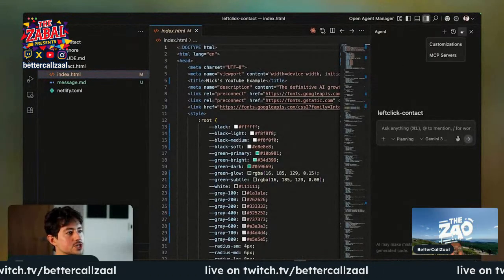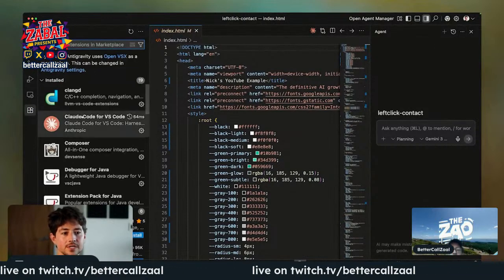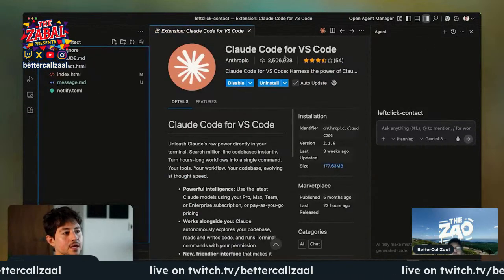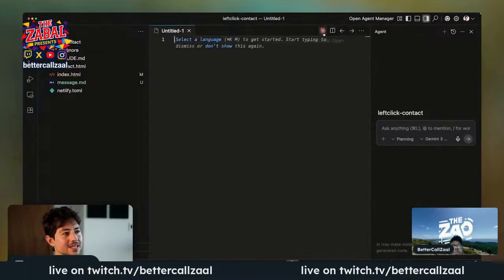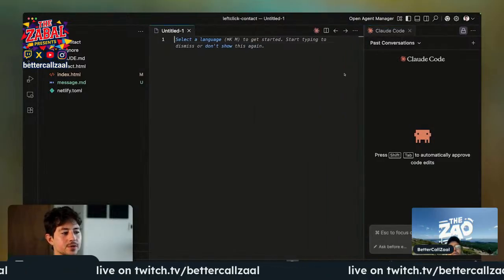And the only real difference between Antigravity and VS Code is just what we have on this right-hand side. Earlier, we could have used Claude Code really easily because there was an actual dedicated Claude Code button. Right now, there isn't. In order to access Claude Code, assuming that you've installed it, so over here, Claude Code for VS Code, give that installation button a click. Assuming that we've installed it, what we have to do instead is double click somewhere here and then click on this little Claude icon. And then just delete the agent icon, and now you have the same layout that we had earlier in VS Code, just now you have it with Claude Code.